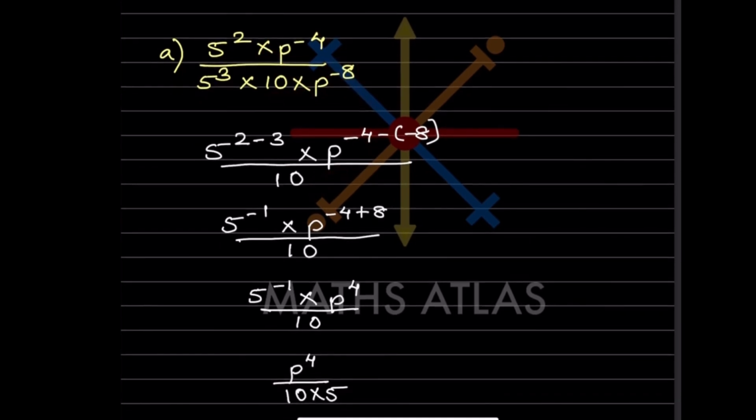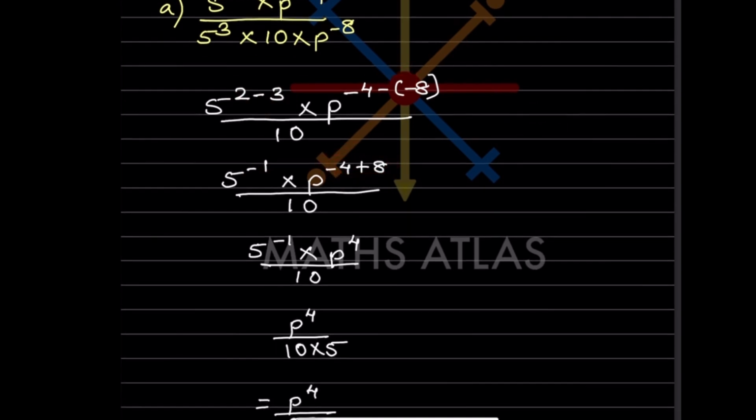So now what will you do here? 2 minus 3 means minus 3 plus 2, that is going to be minus 1. Minus 4 minus minus 8, plus 8 minus 4, that is going to be plus 4.